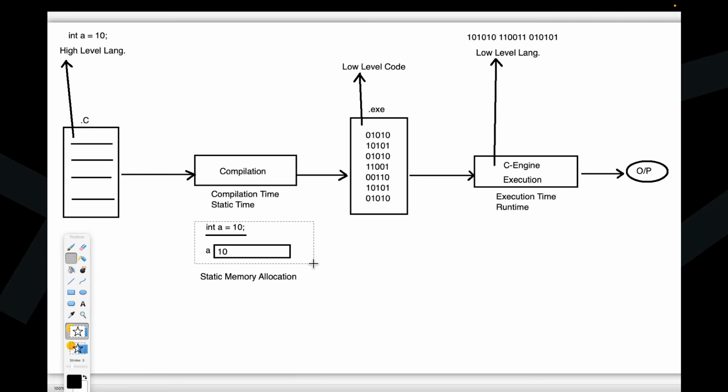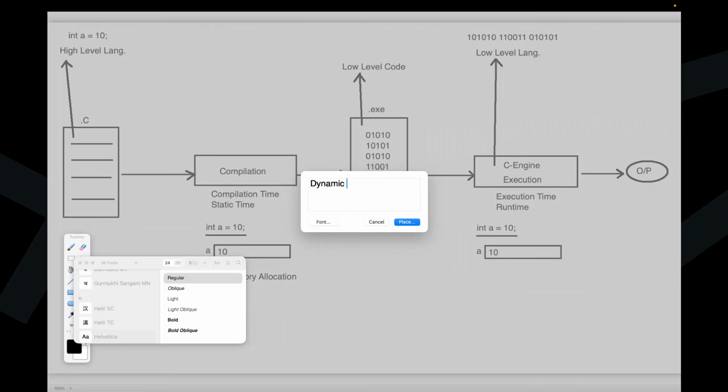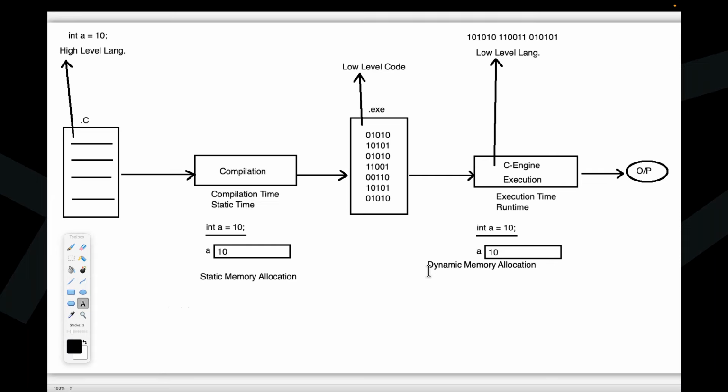If the memory is allocated for the data at runtime of the application, then that memory allocation is called dynamic memory allocation. Guys, once again, please confirm to me.